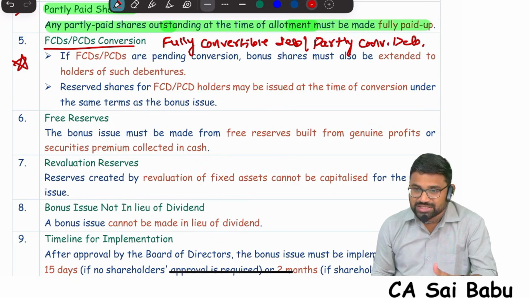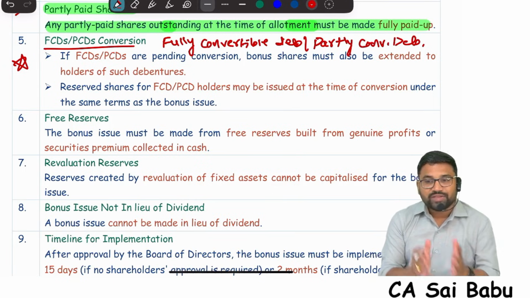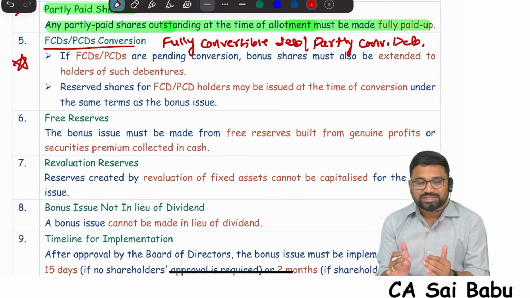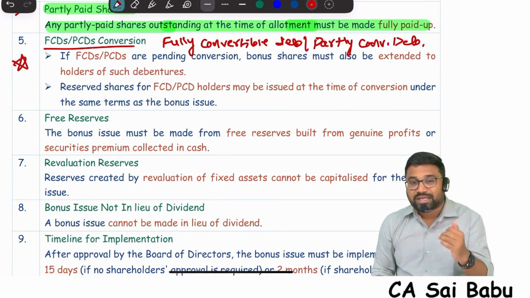Convertible debentures. If the conversion option is given 100%, that is called fully convertible. If the conversion option is given below 100%, that is called partly convertible debentures. Now the question is, interesting points, listen to me. Suppose a company issued convertible debentures, either fully or partly.